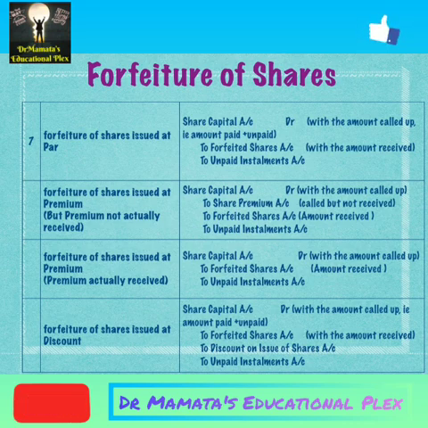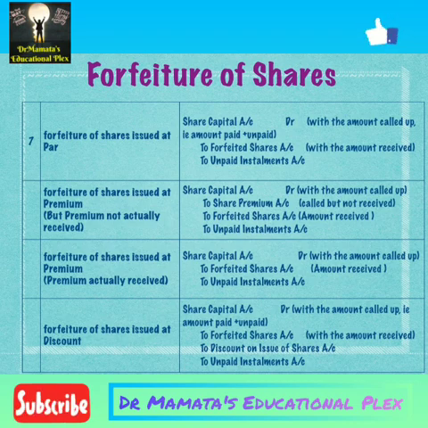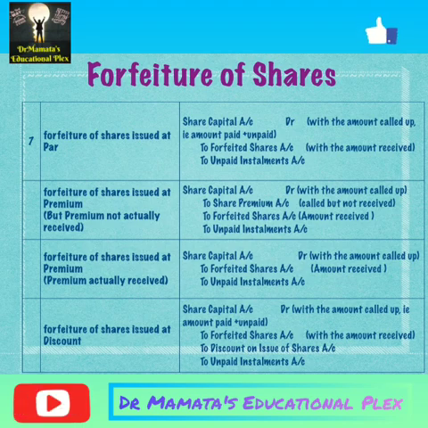The next entry: if shares have been issued at premium, but the premium amount was not actually received, because the person has failed to pay the money, at that time we have to forfeit those shares. For shares issued at premium where the premium was actually not received, the entry will be share capital account debit to share premium account, to share forfeiture account, to unpaid installments account.